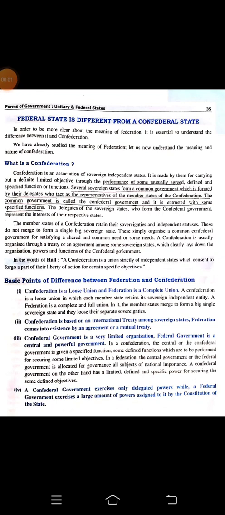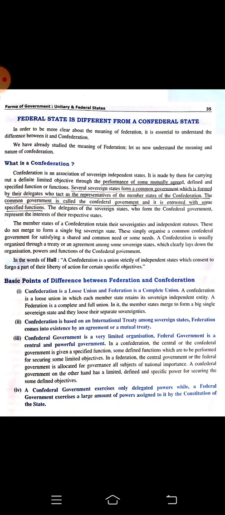The second chapter from your political science book of grade 12, and the name of the chapter is Unitary and Federal State. So we are discussing from page number 35 of your book, and here we are going to know about what is Confederation. So we are getting introduced to confederal government. So what is confederation? Confederation means where several sovereign states are coming together, forming a common government.